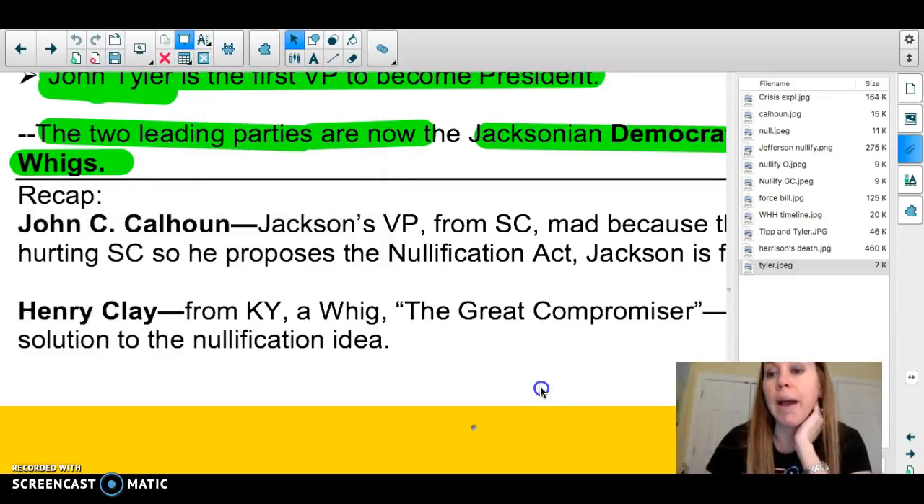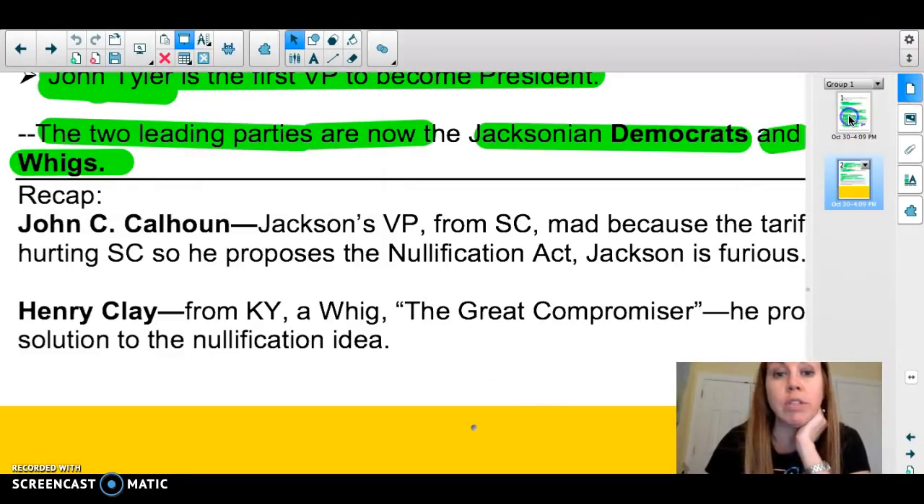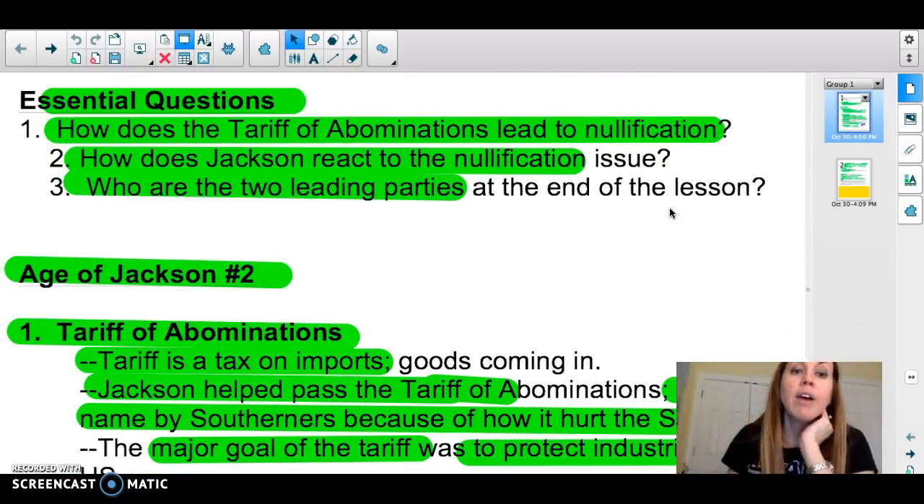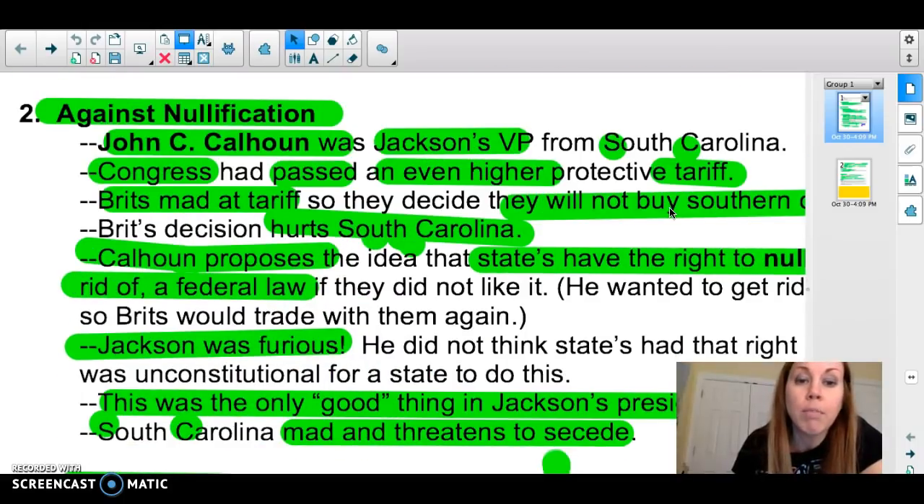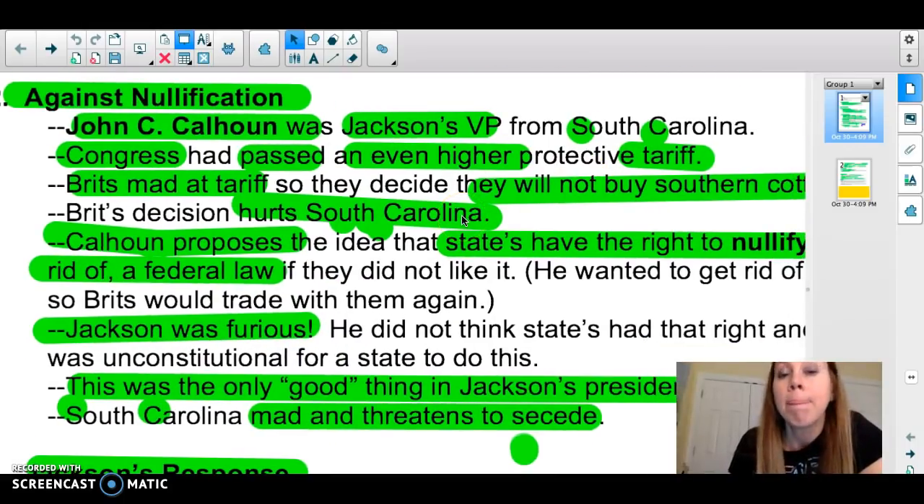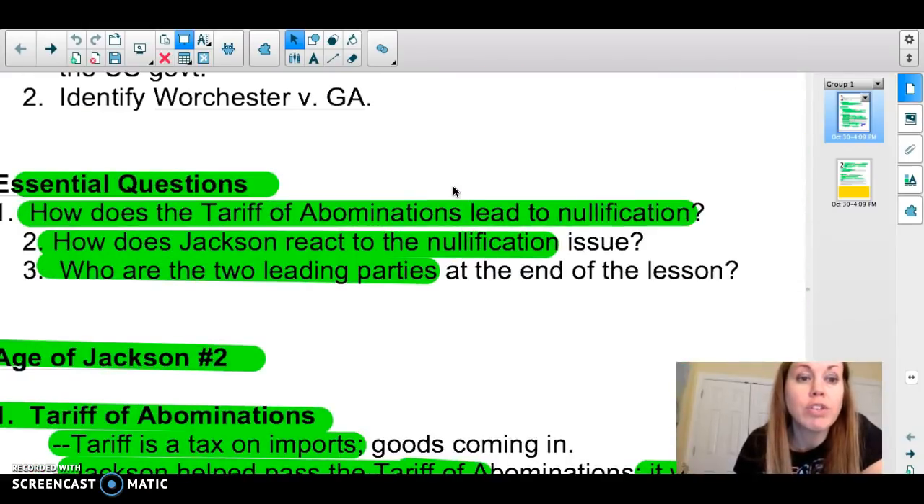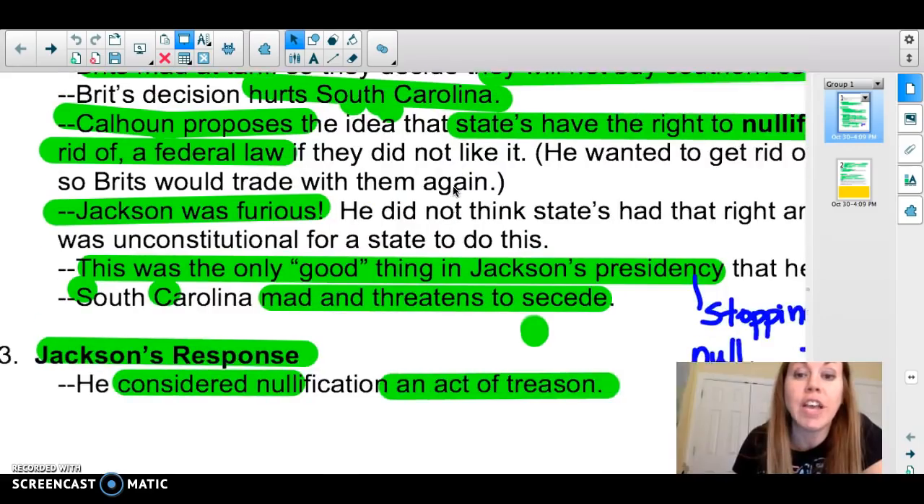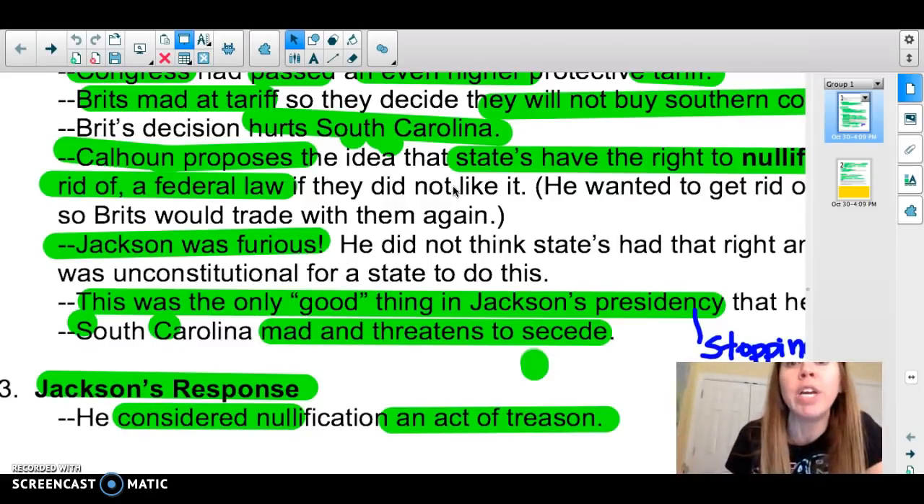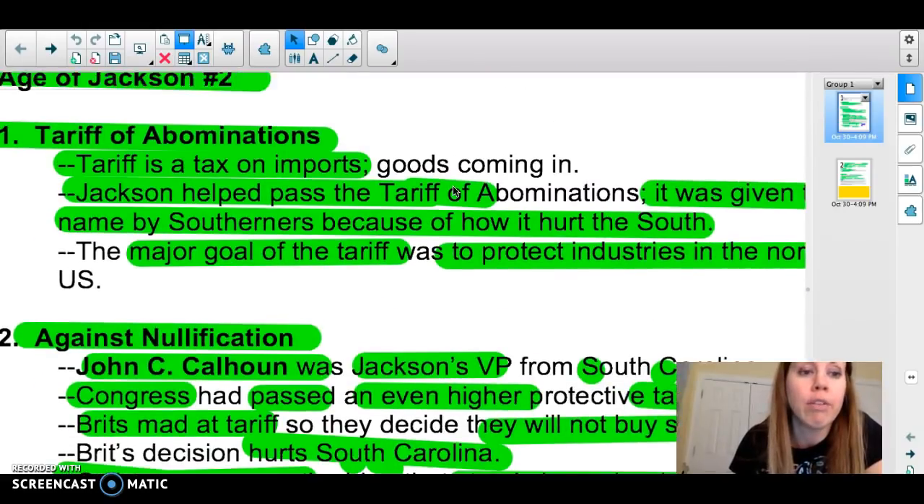Okay. All right, let's go back to our essential questions, which are right here. How does the tariff of abominations lead to nullification? Well, remember, the South, especially South Carolina, does not like the tariff of abominations because the British are not buying Southern cotton, because the North is raising the price on British goods. So that upsets the South. Okay, so the question was, how does it lead to nullification? The South says, hey, why don't we just nullify or get rid of the tariff, okay, for our state, or any other for that matter.